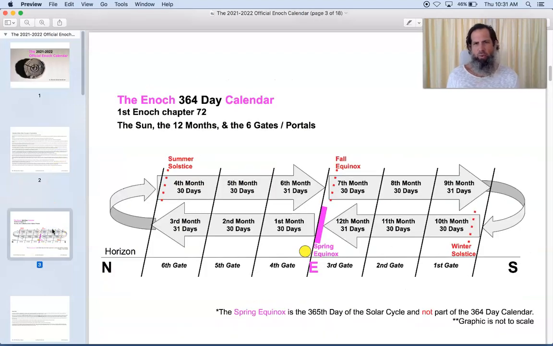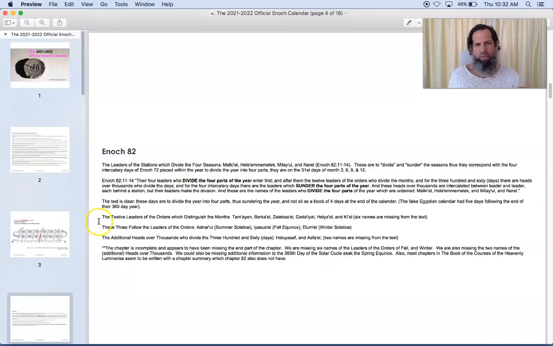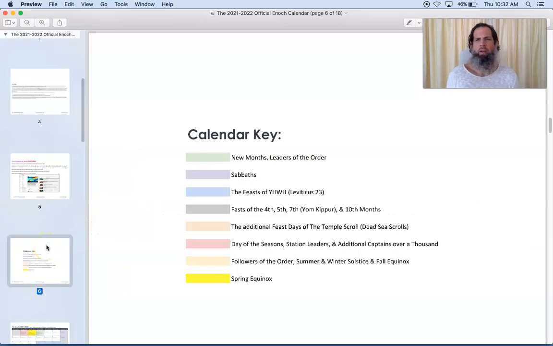I also have a graphic that I made that explains the gates that the sun travels in for 30 days, 30 days, and 31 days, 30 days, 30 days, 31 days, 30 days, 30 days, 31 days, 30 days, 30 days, 31 days. And then you have the spring equinox, which is not part of the 364-day calendar. So I have that graphic for you guys to study. I also have a list of the leaders of Enoch chapter 82. And then I have a calendar key that's very important.